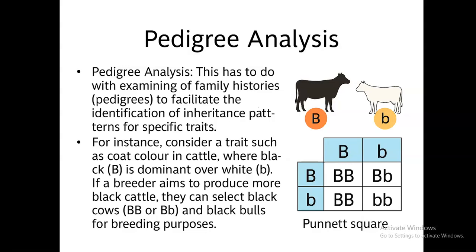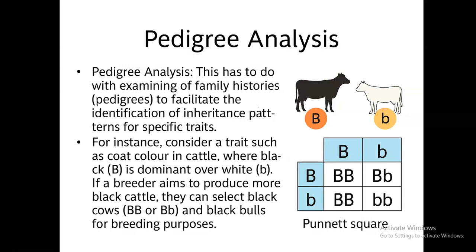This has to do with examining the family history, that is the pedigree of a given animal, to facilitate the identification of inheritance pattern for a specific trait of interest. For example, consider a trait such as coat color in cattle, where black, that is capital B, is dominant over white, which is the small b, a recessive trait.